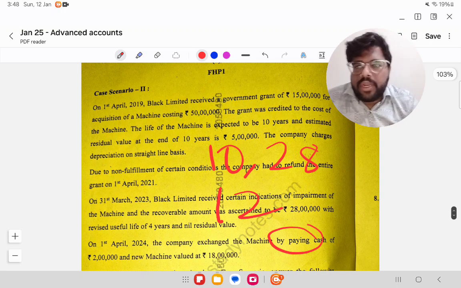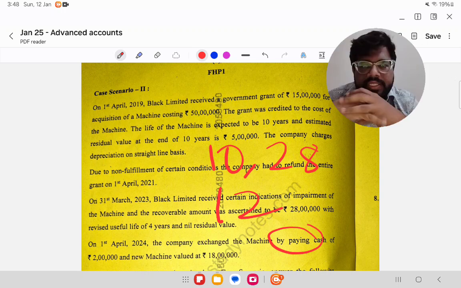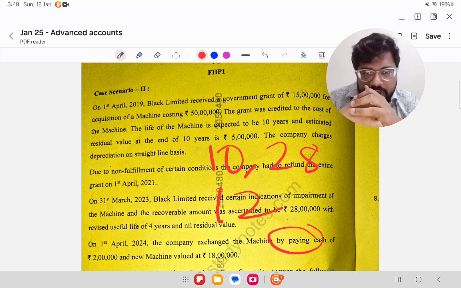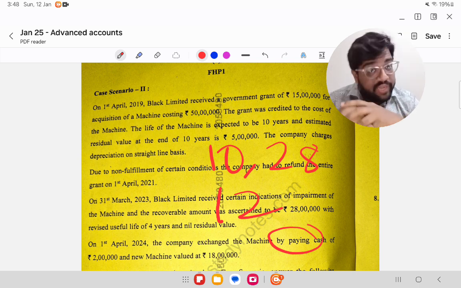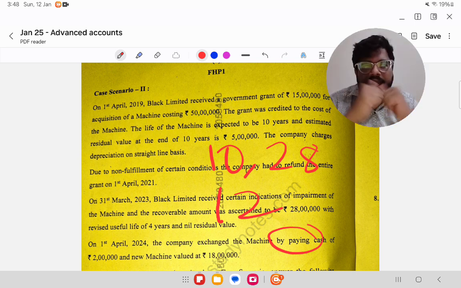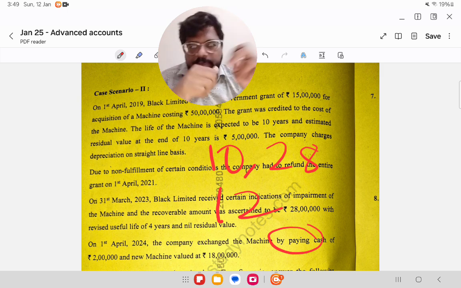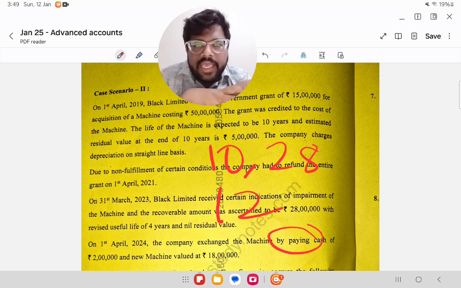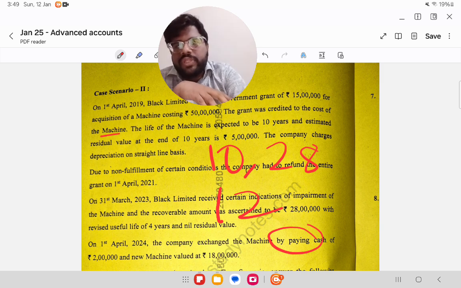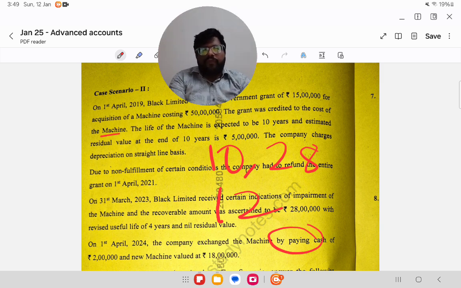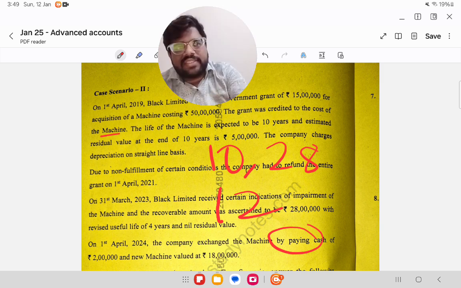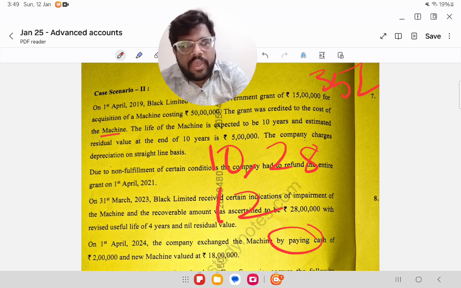On 1st April 2019, Black Limited received a government grant of 15 lakhs for acquisition of a machine costing 50 lakhs. So for 50 lakhs, they have received 15 lakhs. That means 50 minus 15, 35. There are two ways to account, but in this question they have mentioned that the grant was credited to the cost of the machine. So they are crediting to the cost, right? So 50 lakhs minus 15 lakhs, 35 lakhs is the net amount.